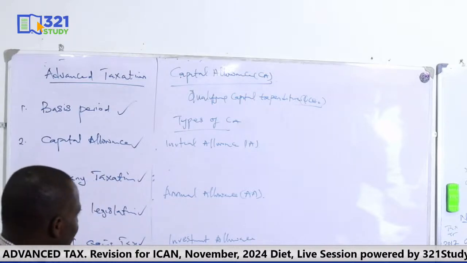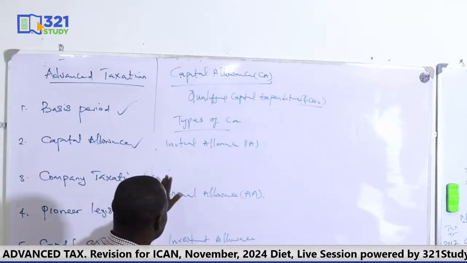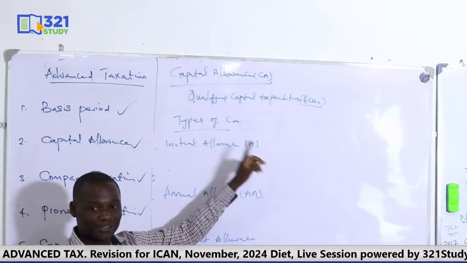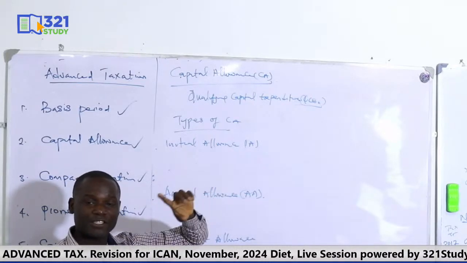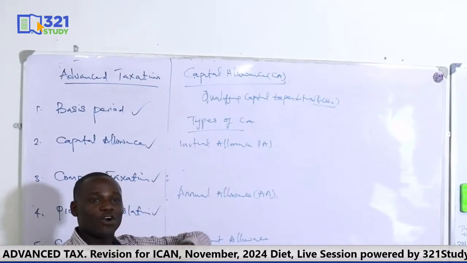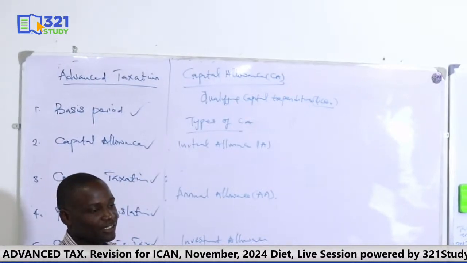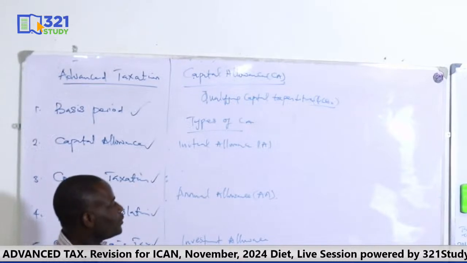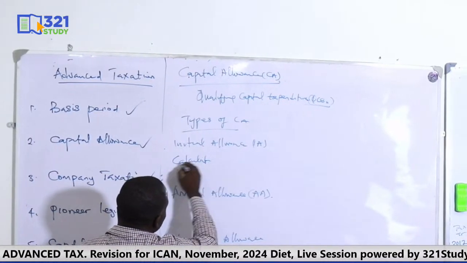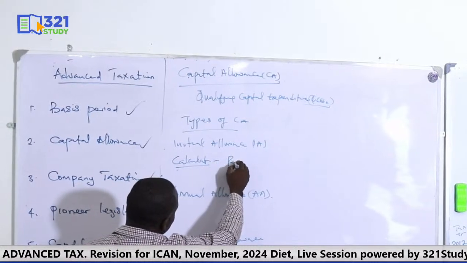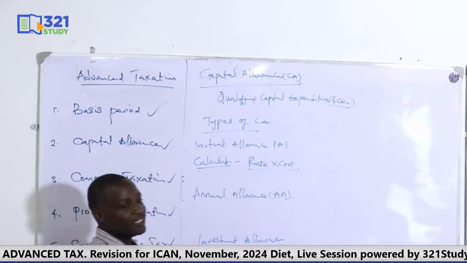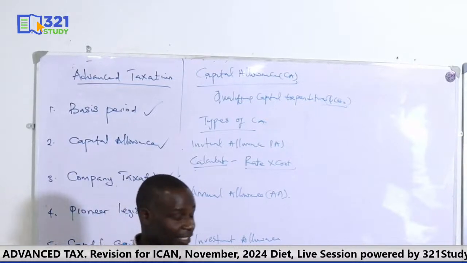Okay, you know that initial allowance is claimable once throughout the tax life of an asset. You just claim it once. And you don't prorate initial allowance. Are we together? And it's claimable on all assets. All assets. Okay, and how do you calculate it? How do you calculate initial allowance? We just say the initial allowance rate times the cost of the assets. That's how you get the initial allowance.